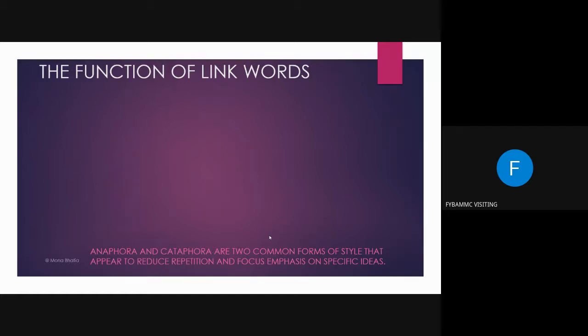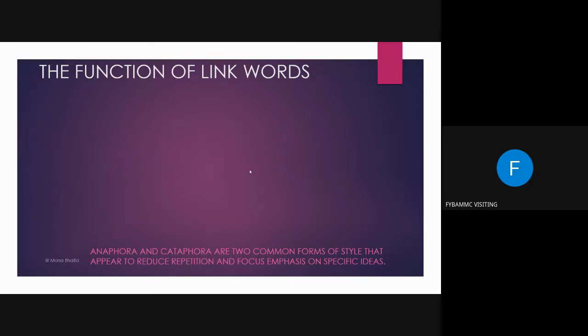So here we have become a little more mature, so we are going to use these clauses to join two sentences, and we know the ideas which we have already spoken about, or which are going to come in the text in some other line or the coming line. Okay, so that is what it is.